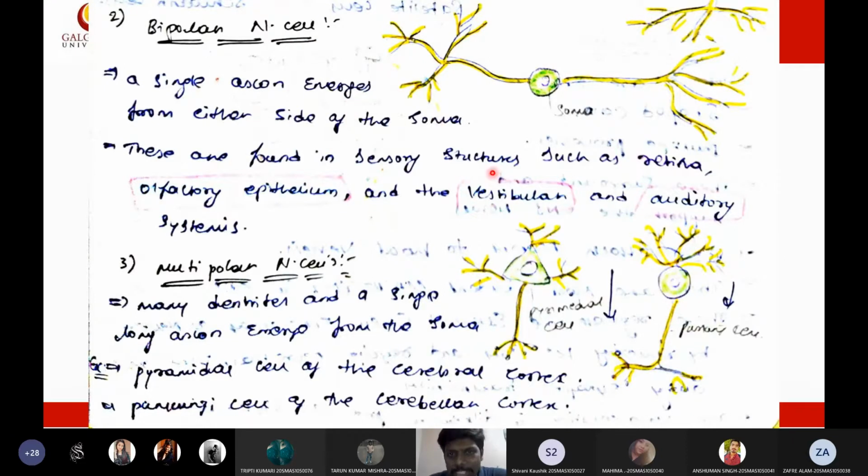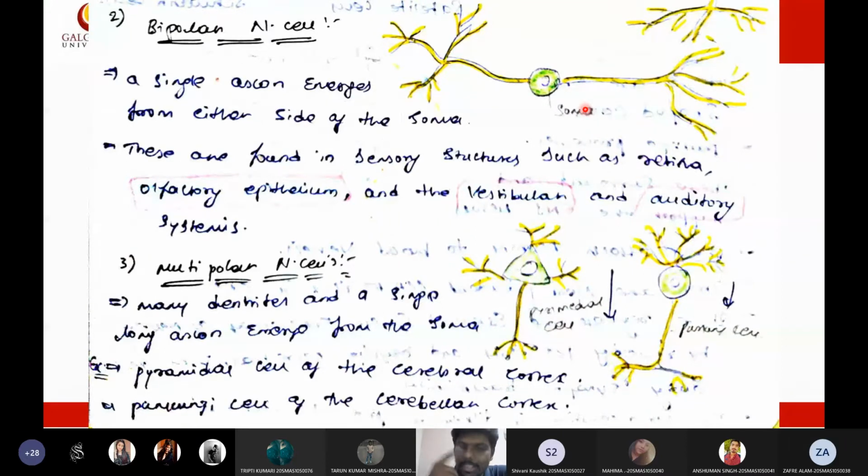These are found in sensory structures such as the retina, olfactory epithelium, and the vestibular and auditory systems. So usually in the sensory organs of our body, we will find these bipolar nerve cells: in the retina of the eyes, in the olfactory epithelium of the nose, and in the vestibular part of the auditory pathway in the ear.